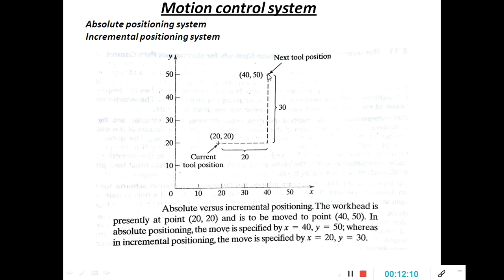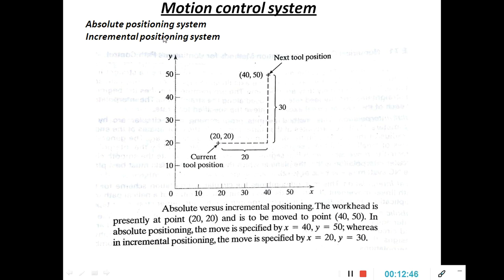Let us consider this other point. What are the coordinates for this point? Here x is 40. The first letter is always x, and y here is 50. So the coordinates for this point are 40 50. Got the point? How to give the coordinates for a particular point? For the first point, x is 20, y is 20. For this point, if you drop the perpendicular line here, x is 40 and y is 50.